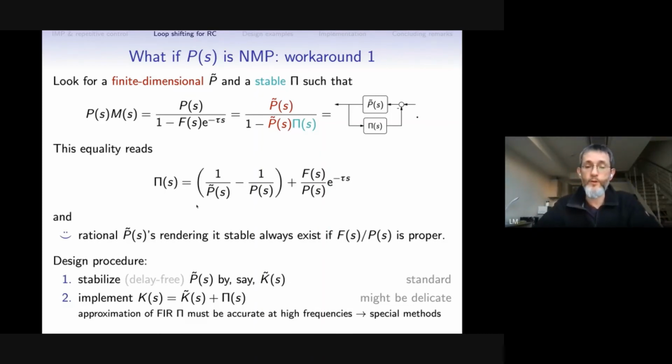Namely, in smoothing and dead time compensation, we normally need to approximate pi in the low frequency range, which is quite easy to do. Repetitive control intentionally uses high gains at high frequencies, so sufficiently high frequencies. So we need to extend the frequency range in which the approximations of pi will be good enough, which might not be quite a trivial problem, okay? Still, I think it's still quite open.